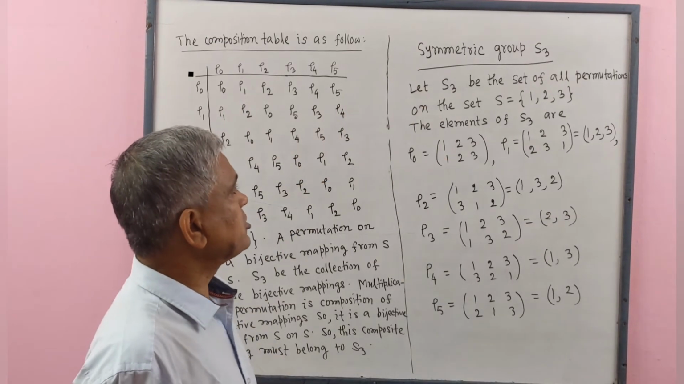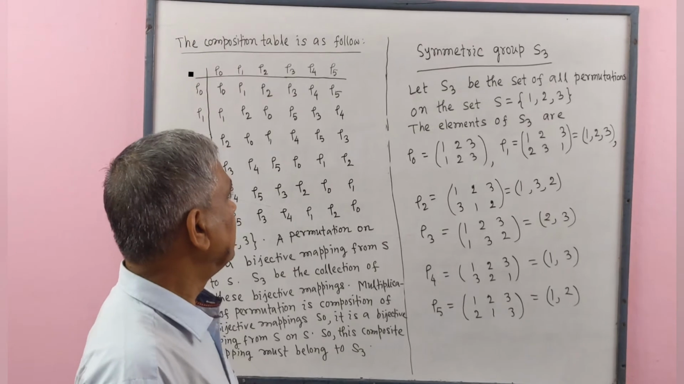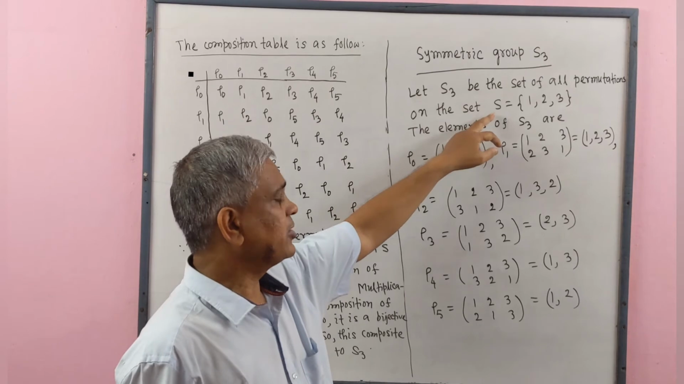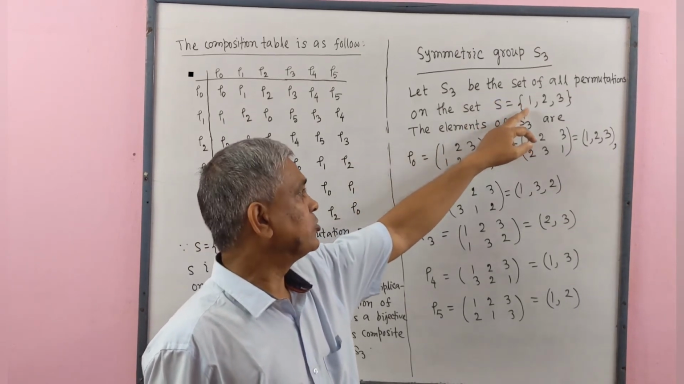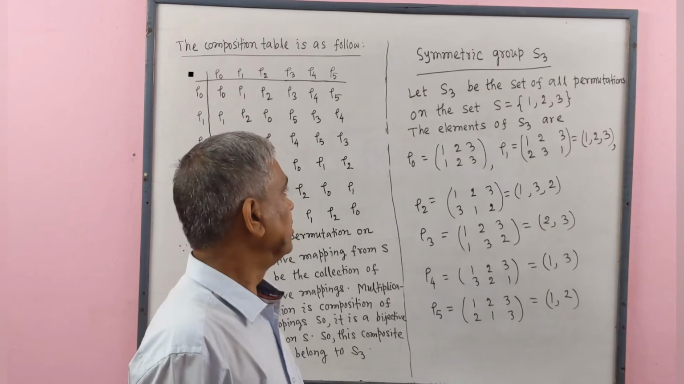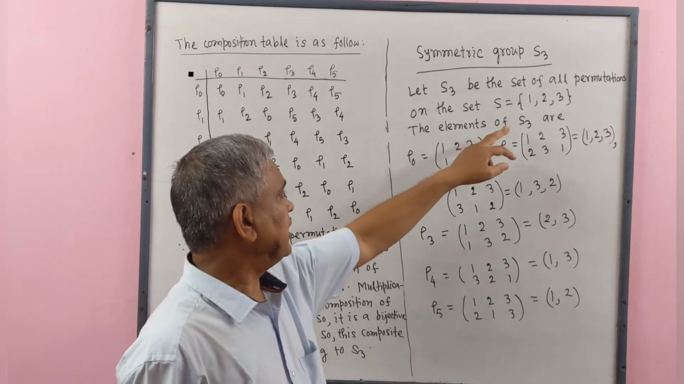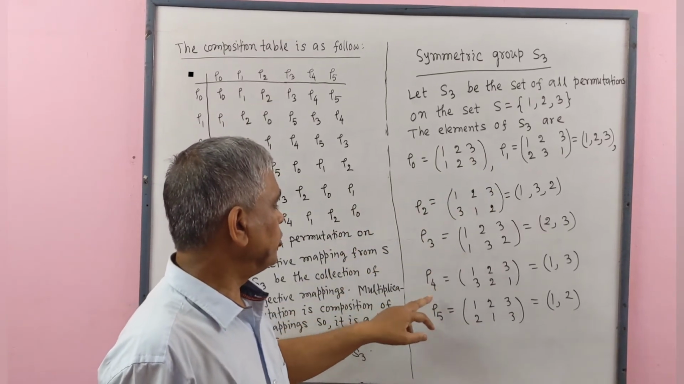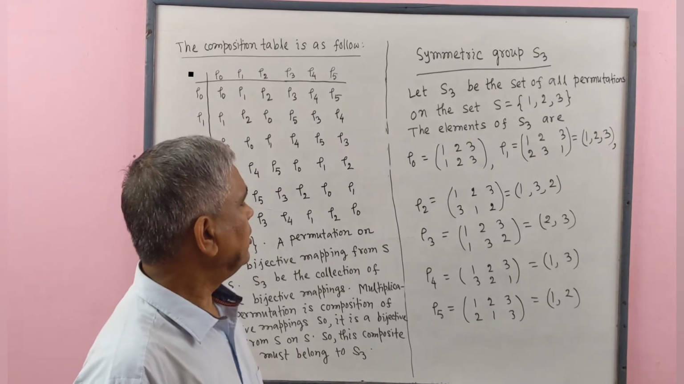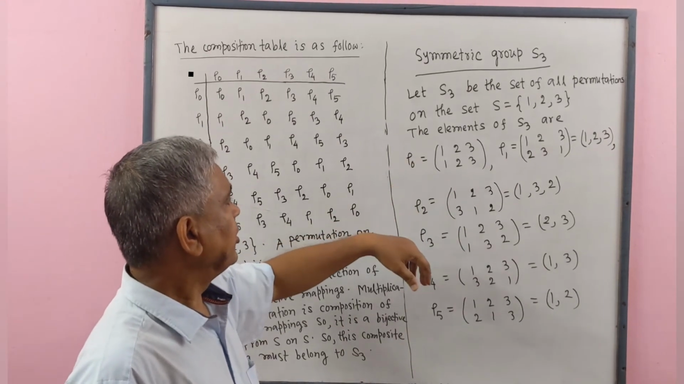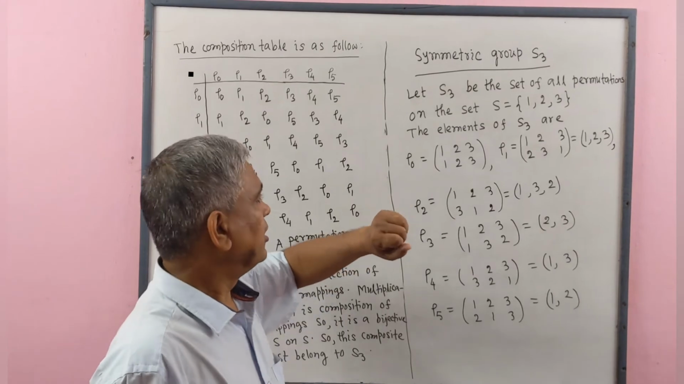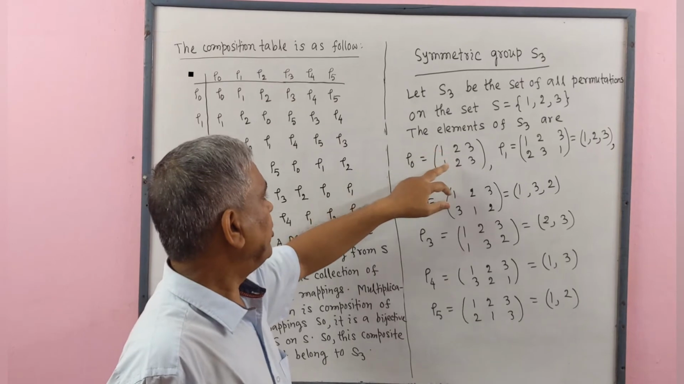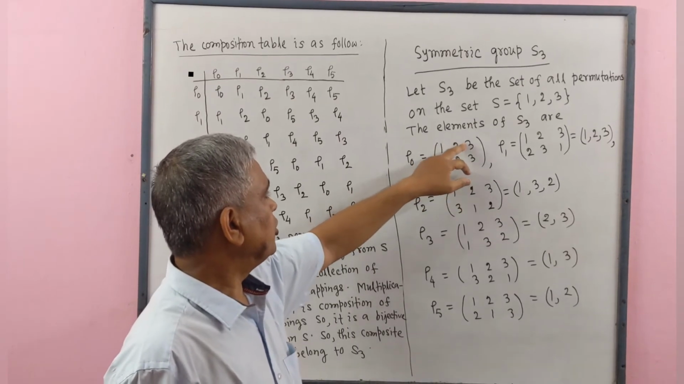Now we discuss about symmetric group S3. Let S3 be the set of all permutations on the set S containing 3 elements 1, 2 and 3. The elements of S3 are rho 0, rho 1, rho 2, rho 3, rho 4, rho 5. Each of these are bijective mappings, and we write rho 0 as image of 1 is 1, image of 2 is 2, image of 3 is 3.